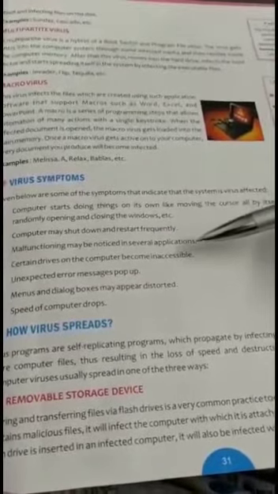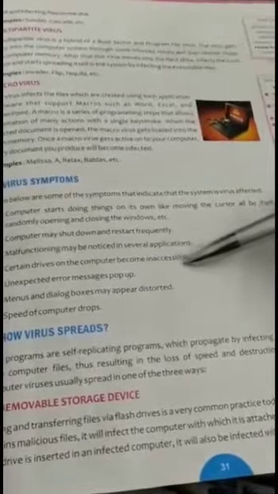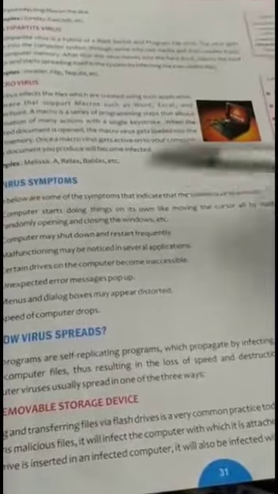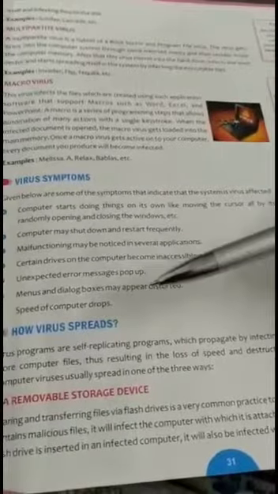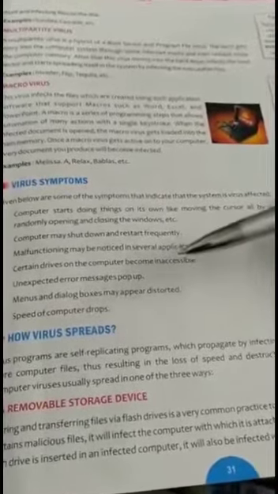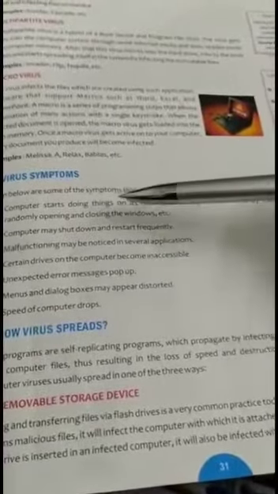Malfunctioning may be noticed in several applications. Certain drives on the computer become inaccessible. Unexpected error messages pop up. Menus and dialog boxes may appear distorted, and the speed of your computer will drop.